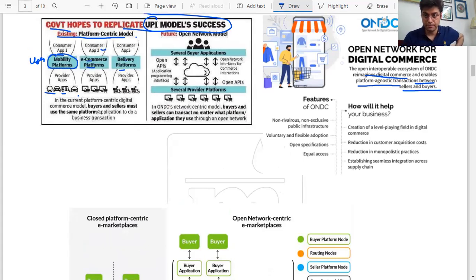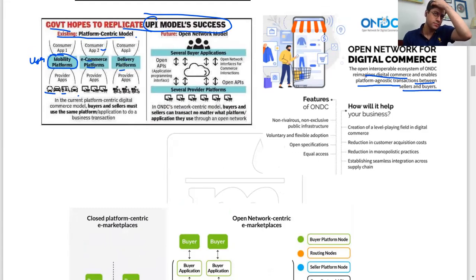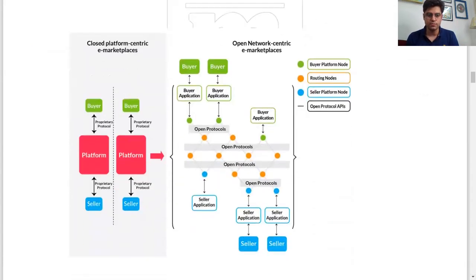So they're separate. So right now what is happening is that, for example, if I have to buy something on a particular platform, I'll go on that app, and whatever sellers are registered on Amazon, I'll explain you here with this structure, right? I'll go on that platform, and then whatever sellers are registered, I can buy from that.